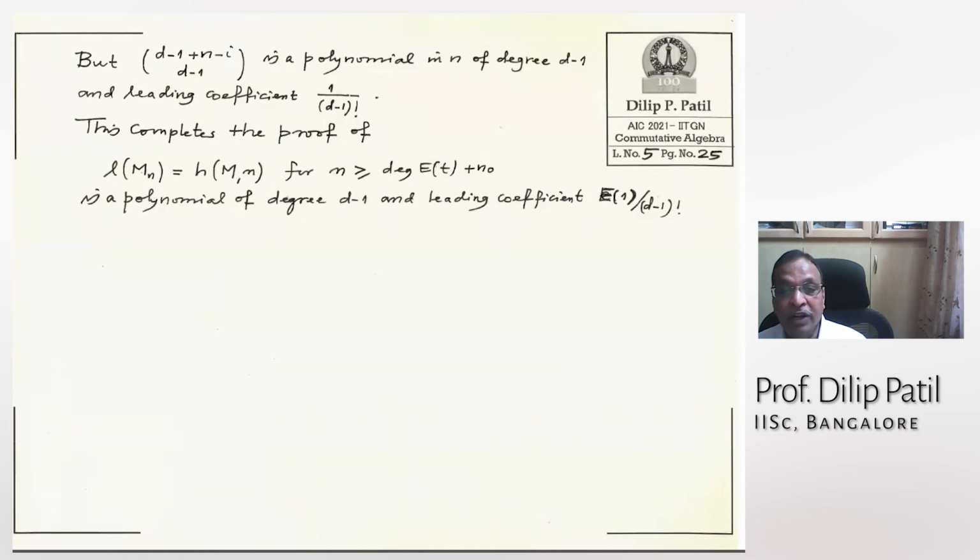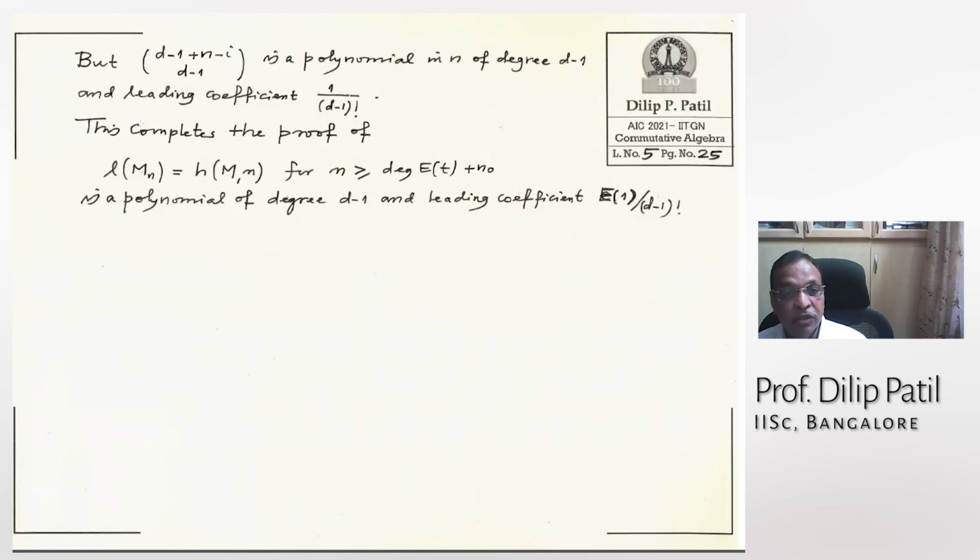For n at least the degree of E(t) plus n_0. And that polynomial is a polynomial with rational coefficients, with leading coefficient 1 over (d minus 1) factorial.